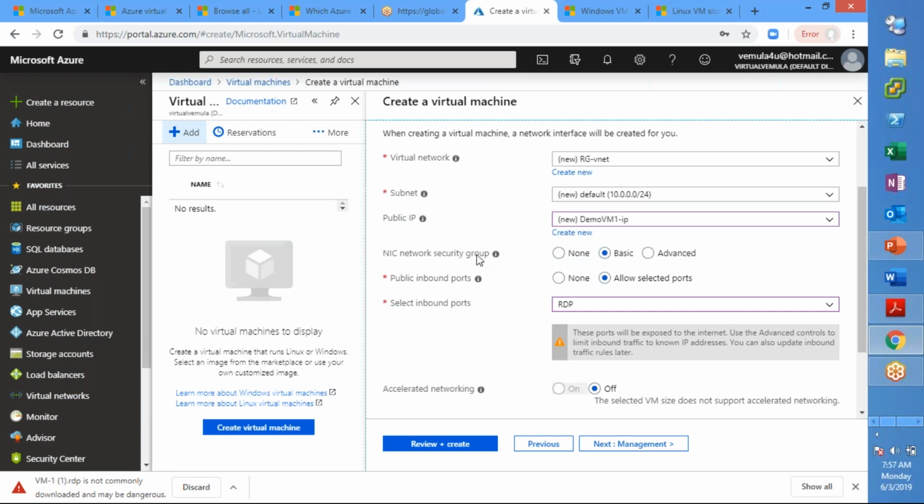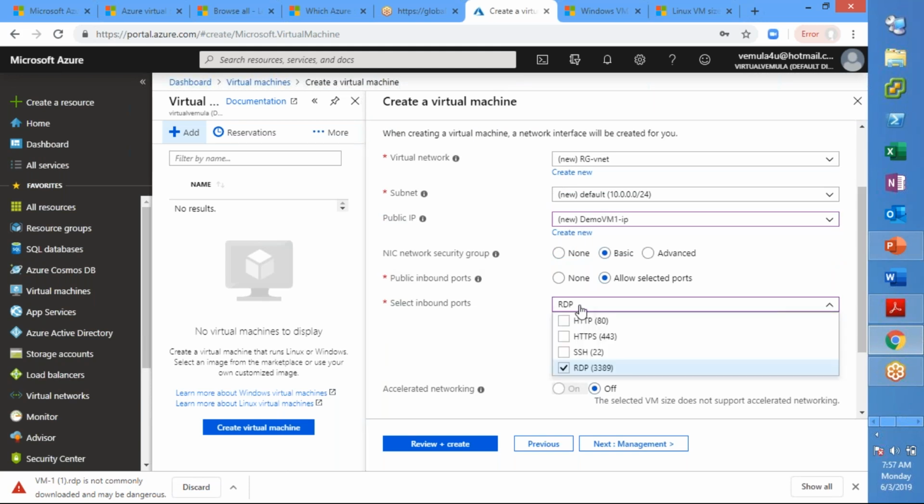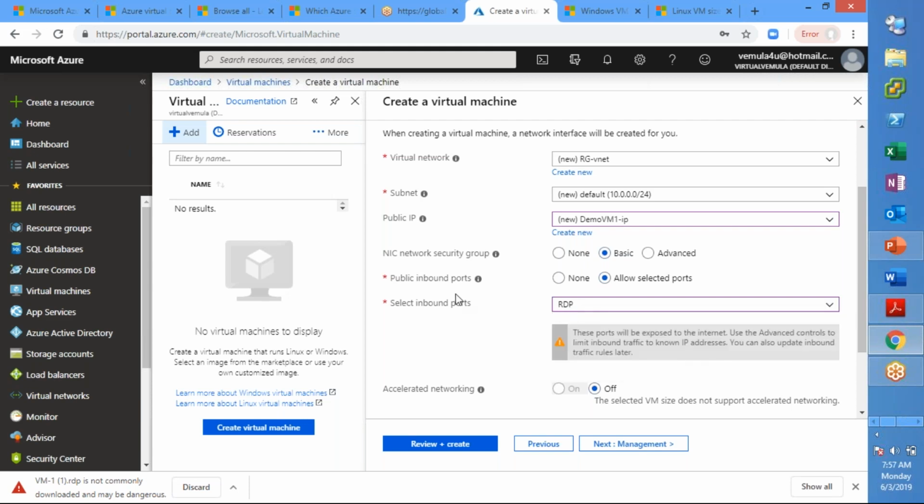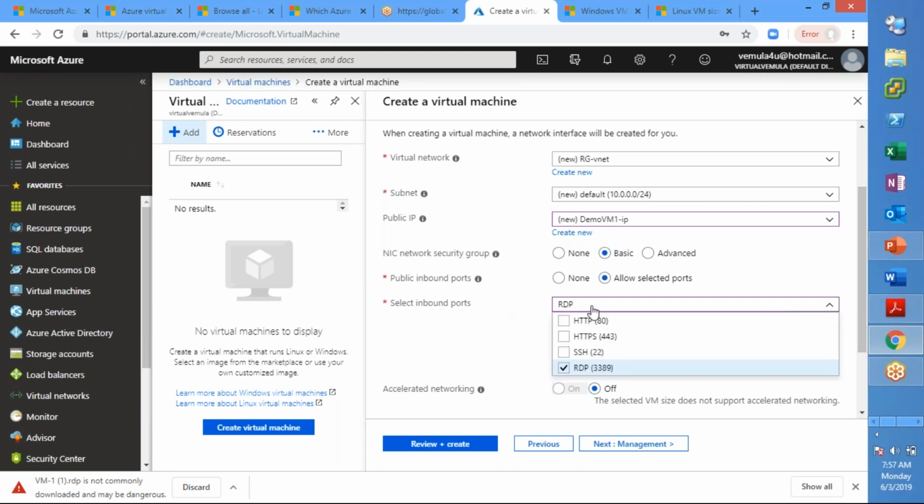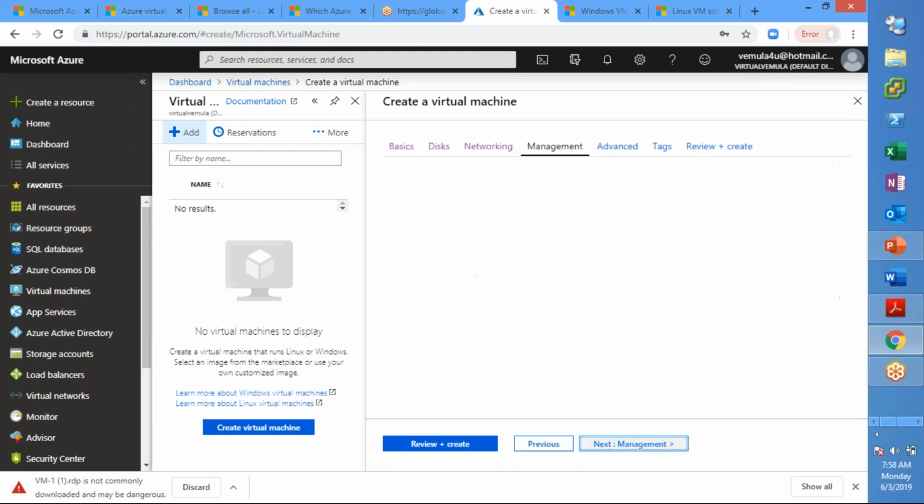I'll leave that as it is. But if you see, because we selected RDP in our initial blade, you see that RDP 3389 is selected here, which means that there is an inbound rule getting created within your network security group for the port 3389, right?